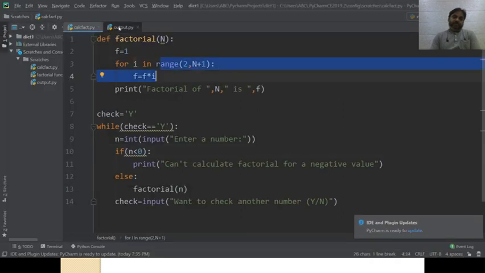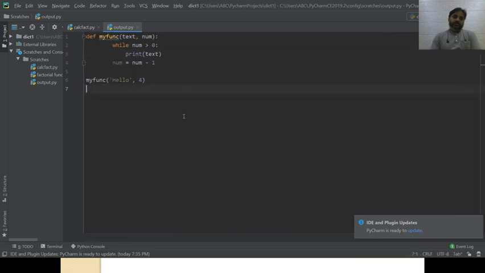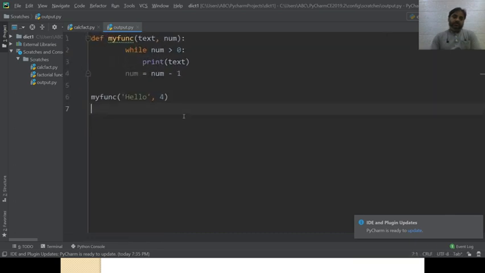Regarding the output of the second one, here it is, the code. Now here you can see this num equals num minus 1. This statement is not a part of the while loop.